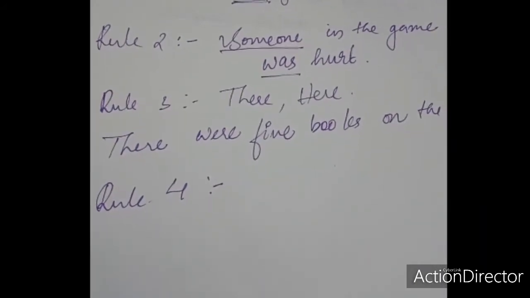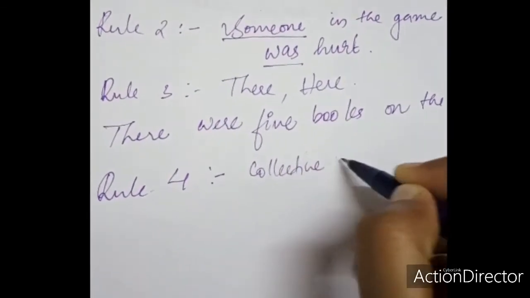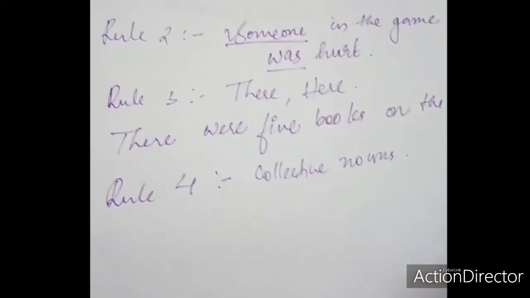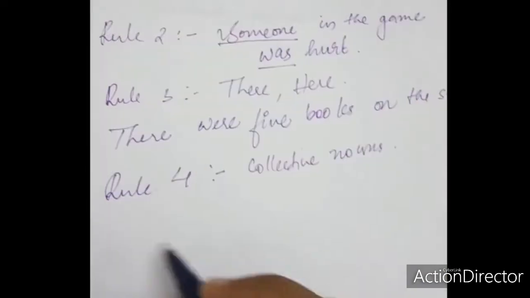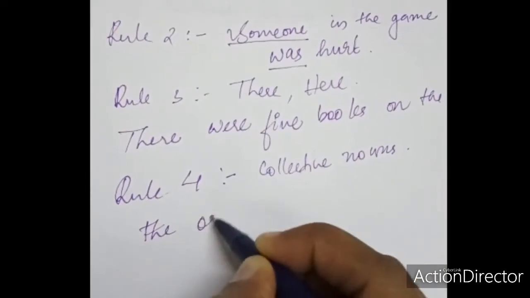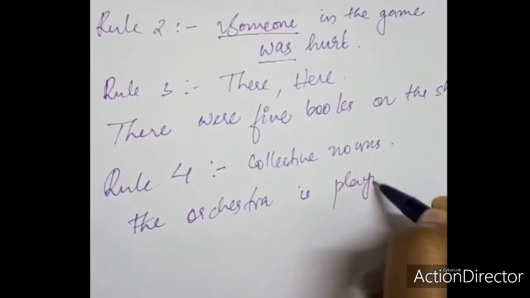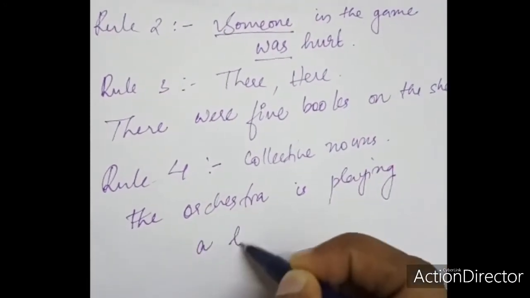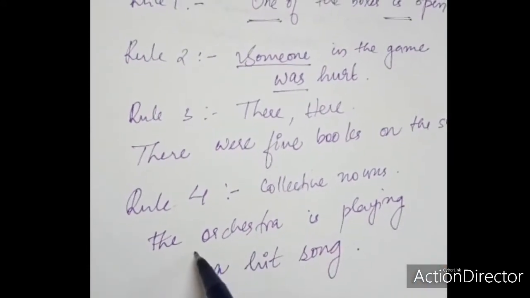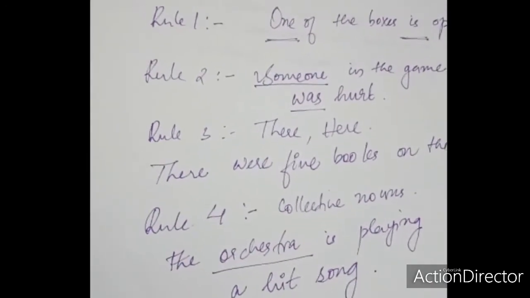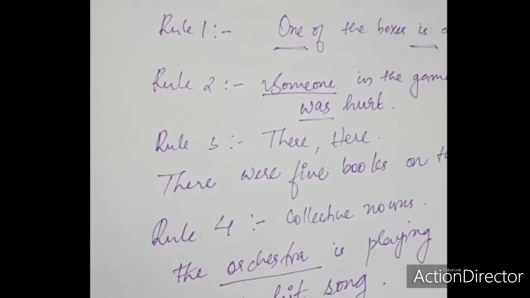Rule 4 is collective nouns. Collective nouns may be singular or plural depending upon the use in the sentence. For example, the orchestra is playing a hit song. Here, the orchestra is considered as one unit, which can be taken as singular.